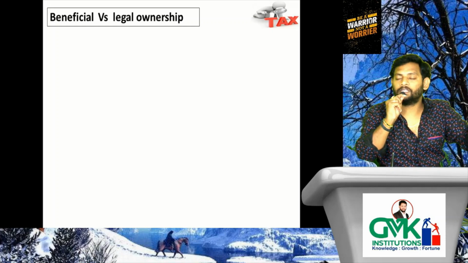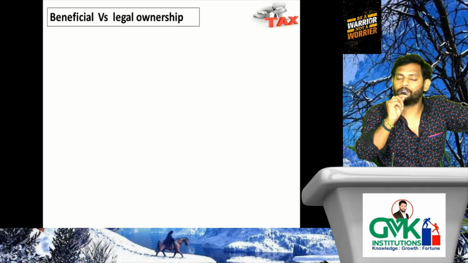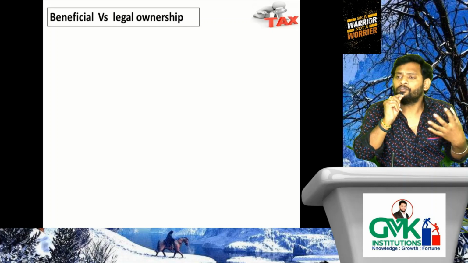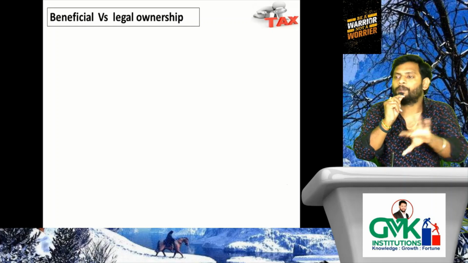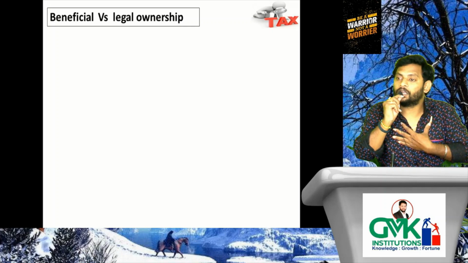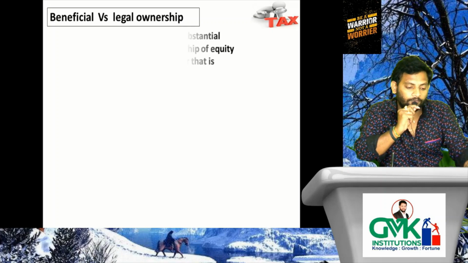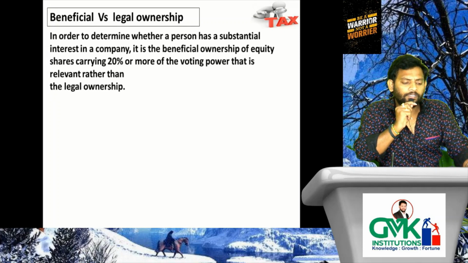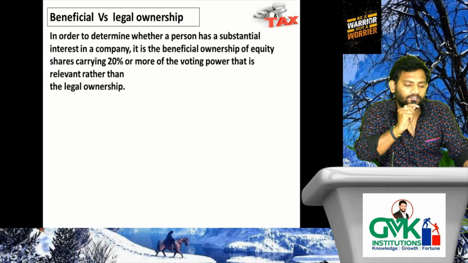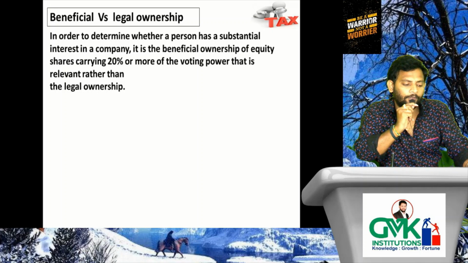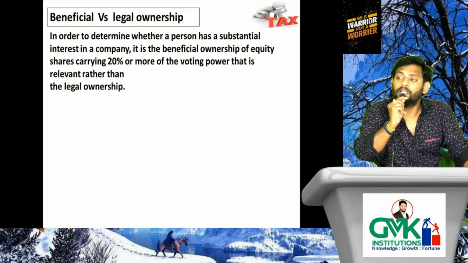So, one line summary. While deciding 20% of voting power or 20% of share of profit, whether we need to consider beneficial ownership or legal ownership, we need to consider beneficial ownership. There is no relevance to the legal ownership. Let's verify. In order to determine whether a person has a substantial interest in a company, it is the beneficial ownership of equity shares carrying 20% or more of the voting power that is relevant, rather than the legal ownership.